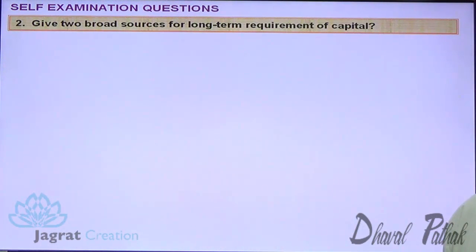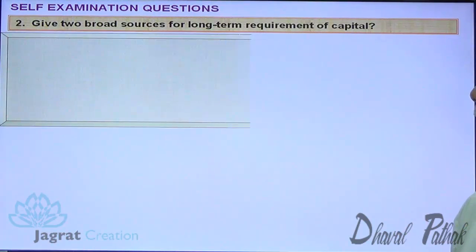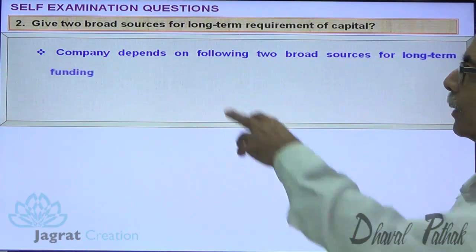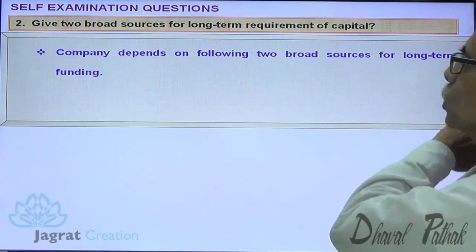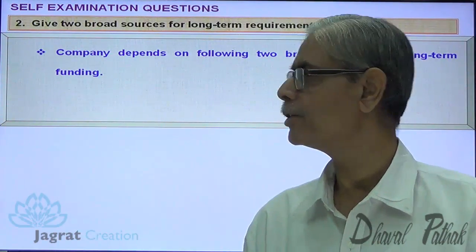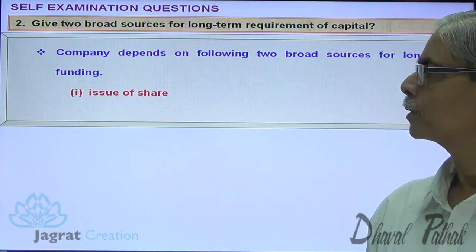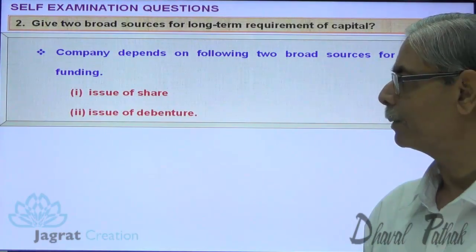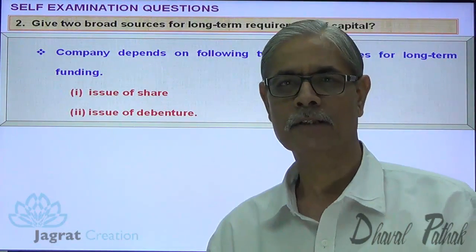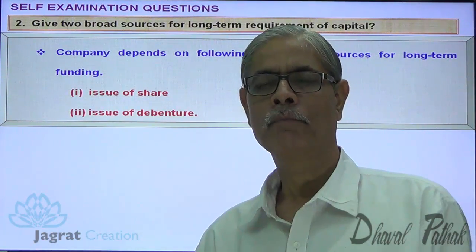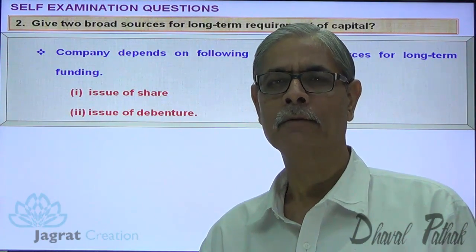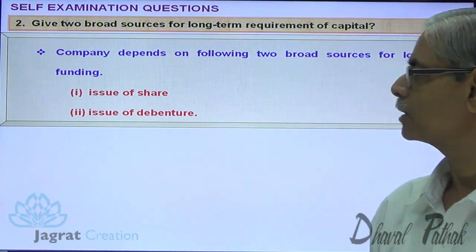Give two broad sources for long-term requirement of capital. Company depends on following two broad sources for long-term funding. One, issue of share capital, equity share capital, preference share capital. Two, issue of debentures. So these are the two main sources of funding to a company. Next.